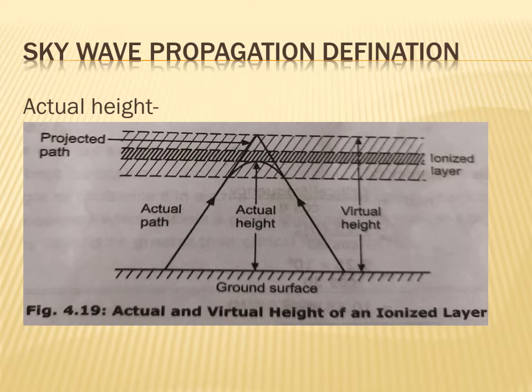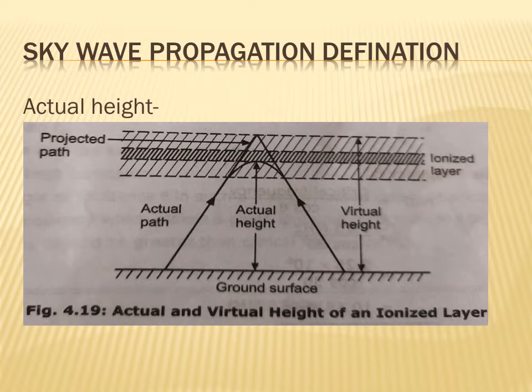The incident wave which returns back to the earth due to reflection is the virtual path. So what is the actual path?